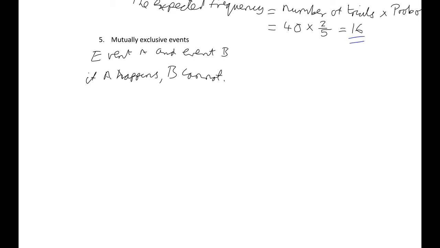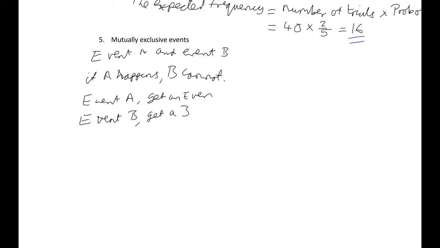Okay, so let's say I'm rolling a dice. Event A is get an even. And event B is get a 3. You can see that if I roll a dice and I know I've got a 3, I definitely haven't got an even number. And if I roll a dice and I know I've got an even, I definitely haven't got a 3.